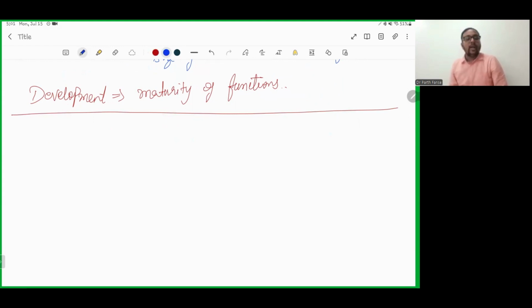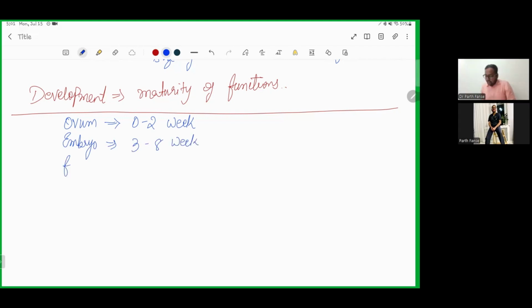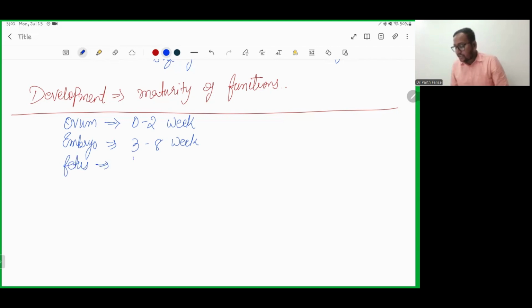Continuing further, we want to discuss some stages of life. Starting with the very basic one, that is ovum. Ovum is the stage of life from 0 to the second week. Followed by embryo. Embryo is the product of conception from the third week till the 8th week. Coming to the fetus, it is the product of conception from the 9th week till birth. It is called fetus.